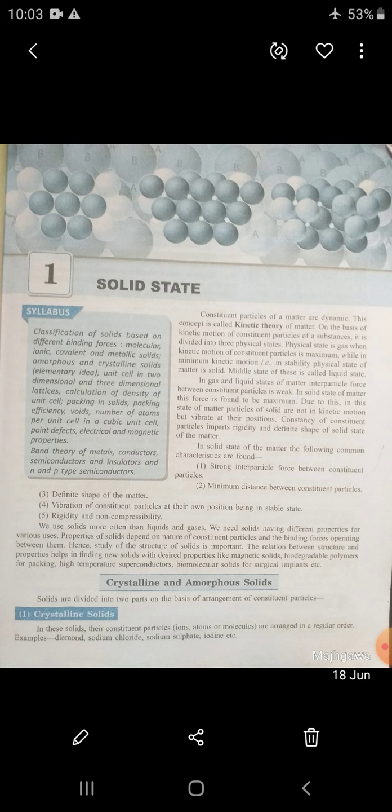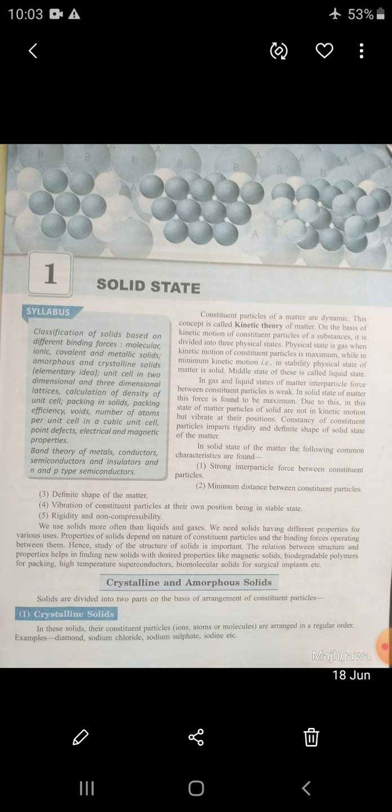The answer is that the following characteristics are shown by solids: strong interparticle force, minimum distance between constituent particles, definite shape of matter, vibration of constituent particles without moving, rigidity and non-compressibility, minimum kinetic motion of constituent particles and maximum interparticle force.